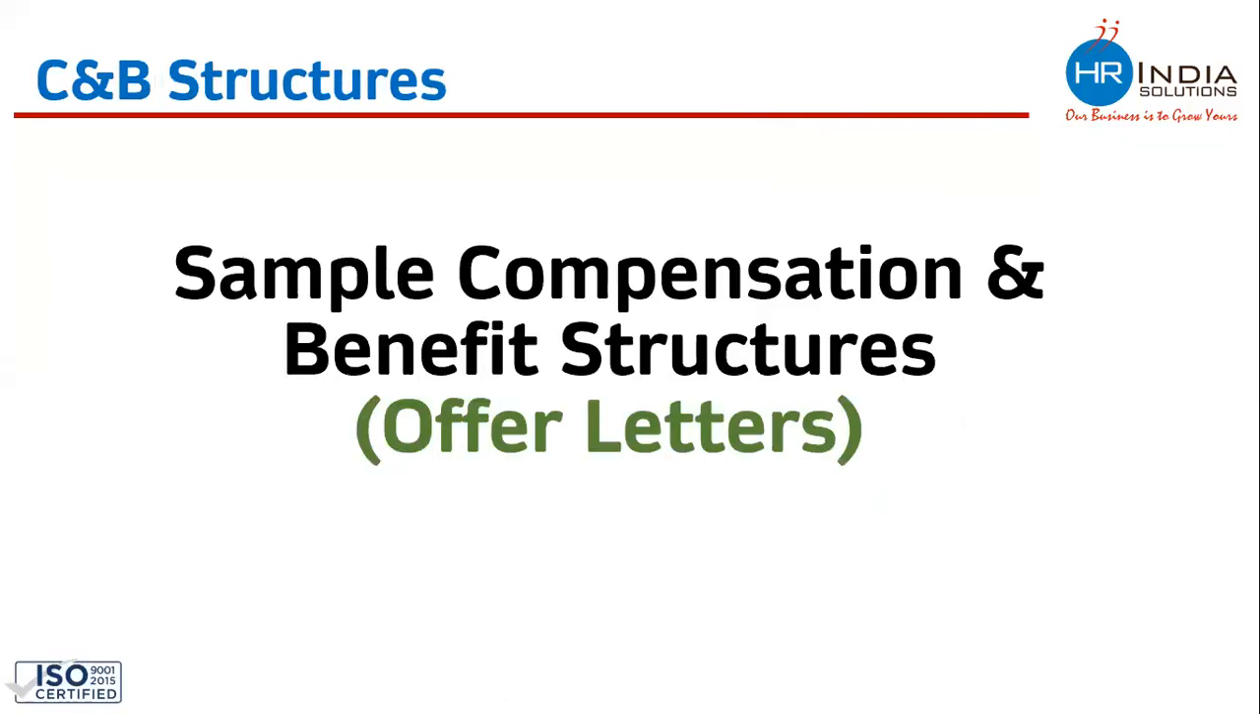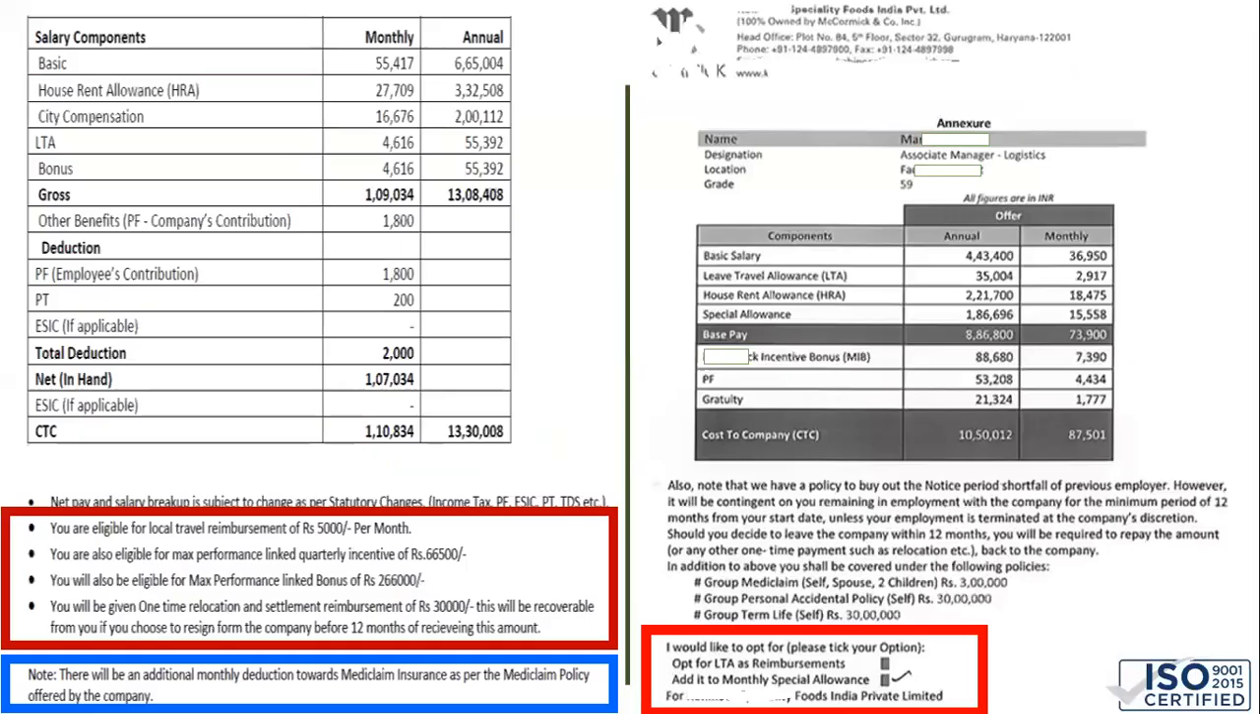Now let's understand some actual offer letters. These are the actual offer letters issued to actual candidates, and we'll try to understand the annexures of these compensation structures. So this CTC annexure on the left side here is an example of the traditional compensation model. Why so? Because the company has decided everything: the basic salary, all the allowances as well, all the benefits also.